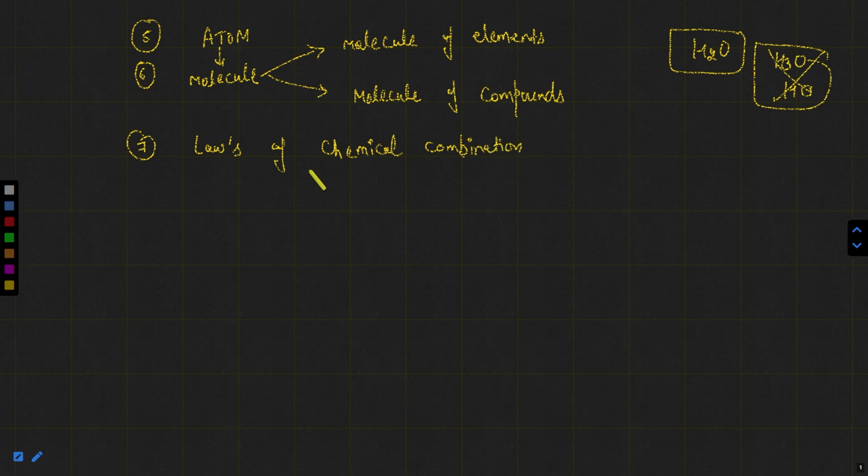In laws of chemical combination, we will discuss some important laws. There are 5 basic laws. The first is the law of conservation of mass.